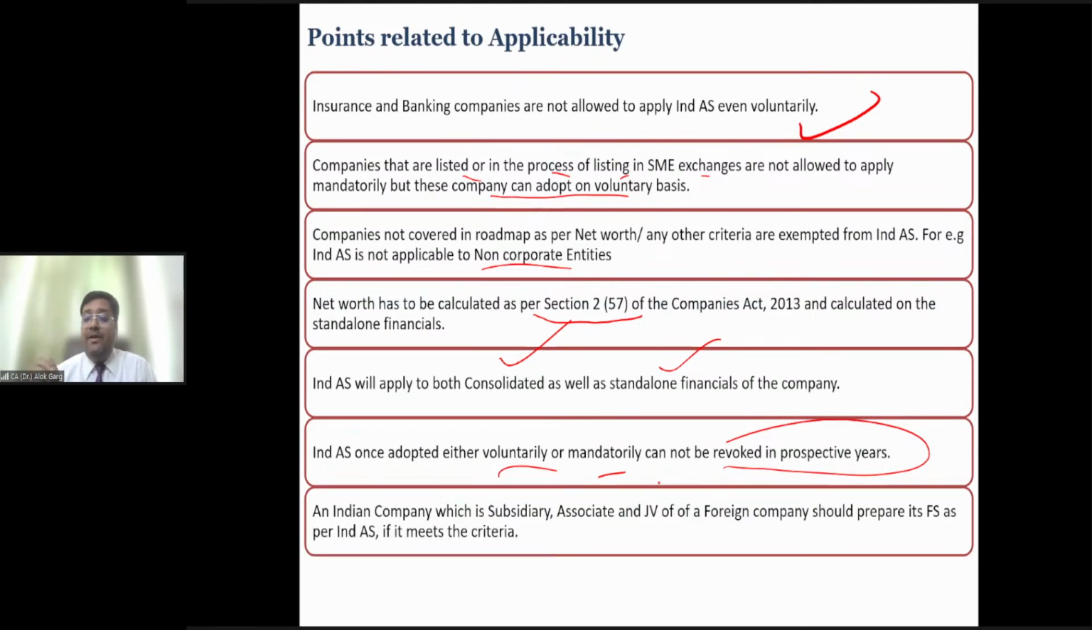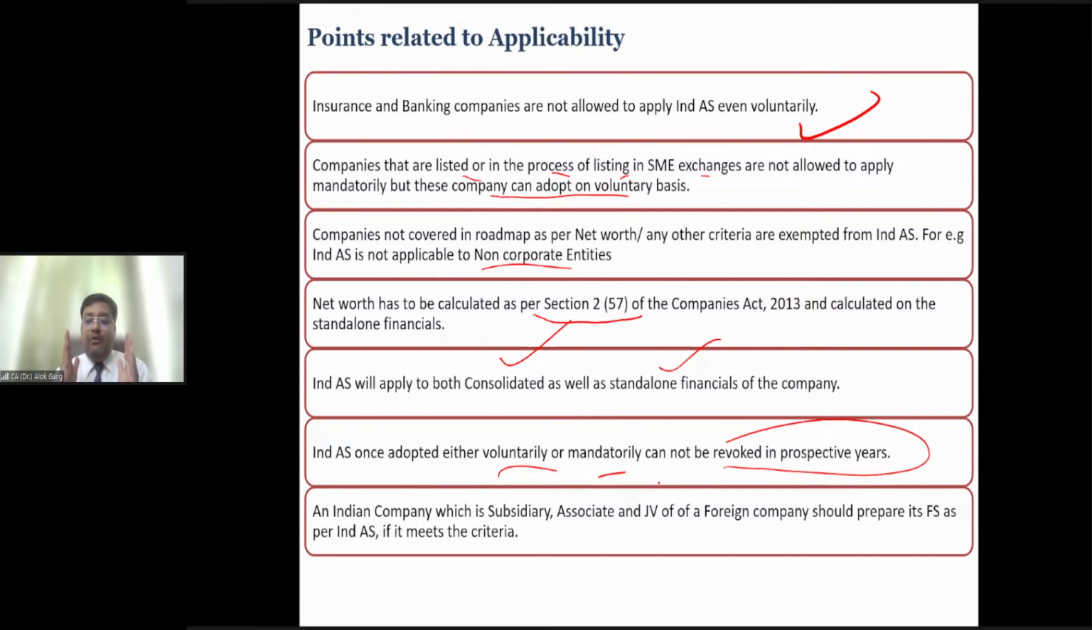An Indian company which is a subsidiary, associate, or JV of a foreign company should prepare its financial statement as per Ind AS only if it meets the criteria. For example, I am a company, ABC Private Limited, an unlisted company whose net worth is less than 250 crores, but I am a subsidiary of a big foreign company. There is a company in USA, that US company is a parent, and it's a $1 billion net worth company or a listed company. So whether Ind AS is applicable on me, ABC Private Limited, the answer is no.